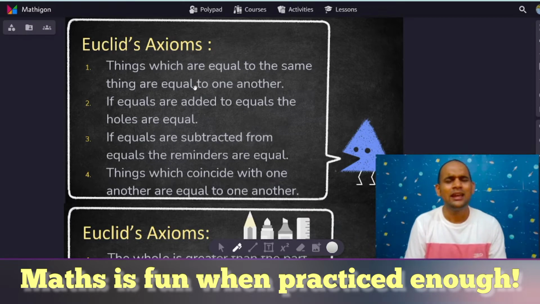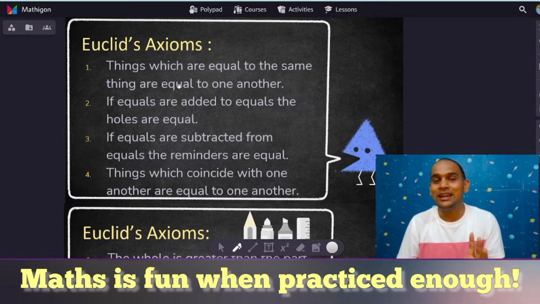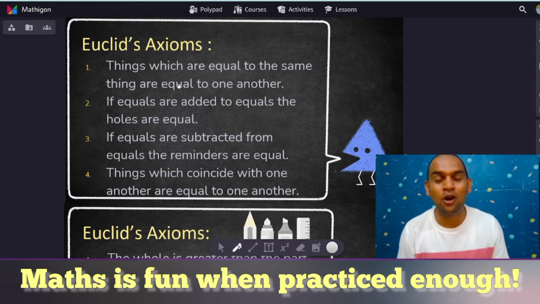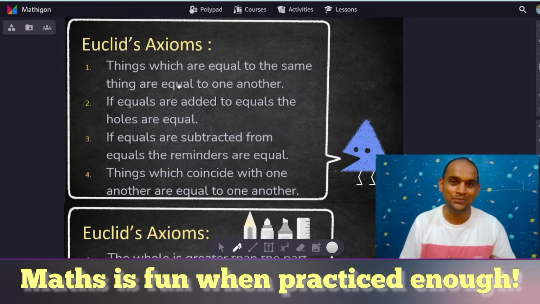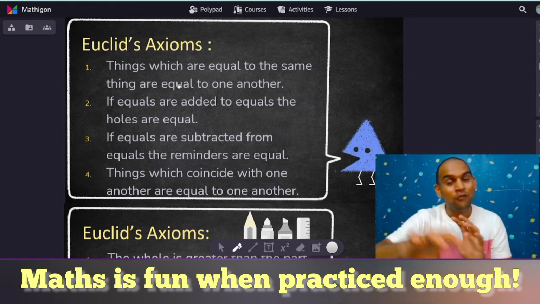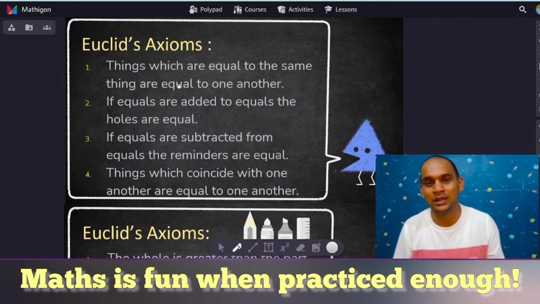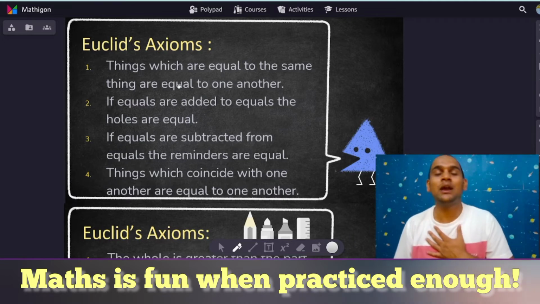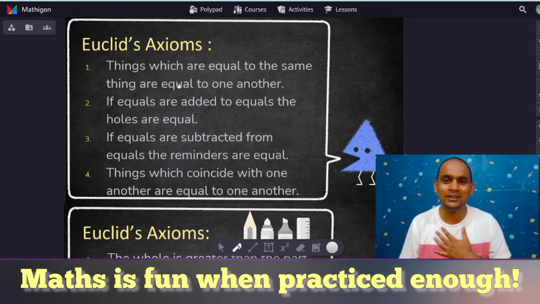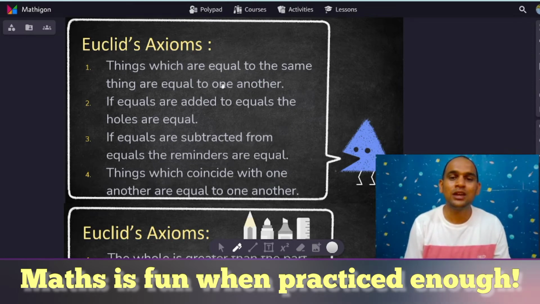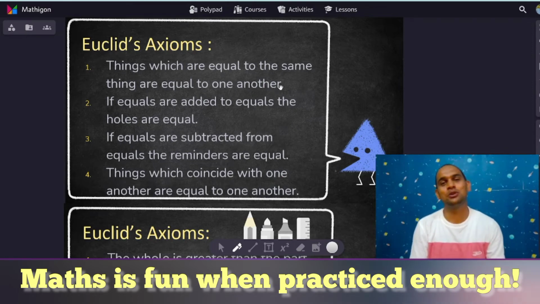So the axioms, they will look pretty obvious because they are obvious truths, right? So they should look obvious, but once it was not given as a rule or an axiom per se, it was very difficult for people to understand this. And that is why these axioms were given, and that is why we need to study this, so that we can understand the importance of this. Yes. So, things which are equal to the same thing are equal to one another.